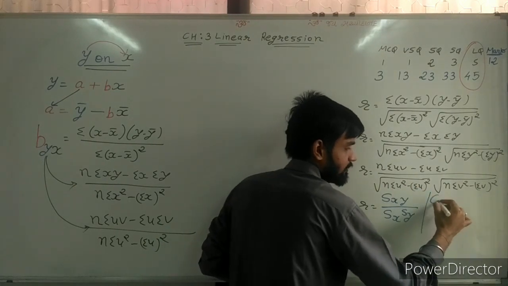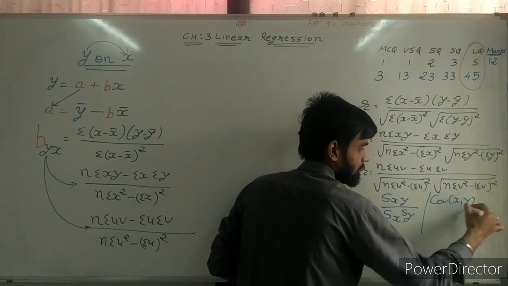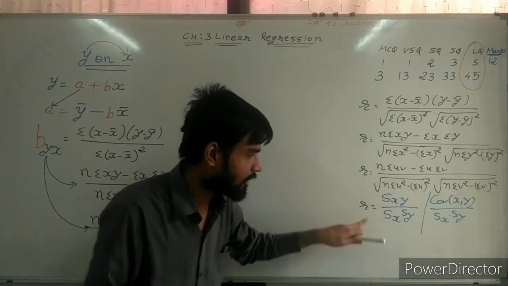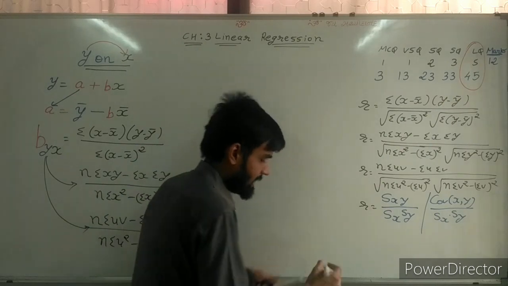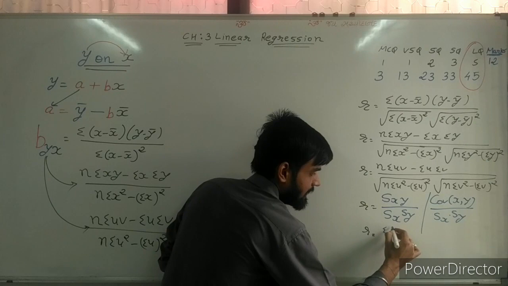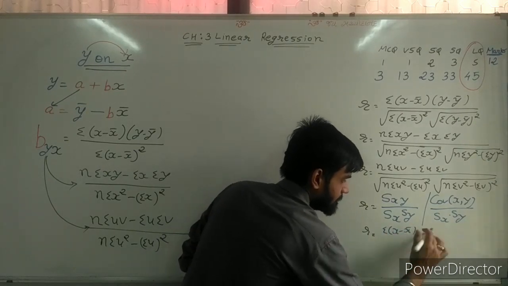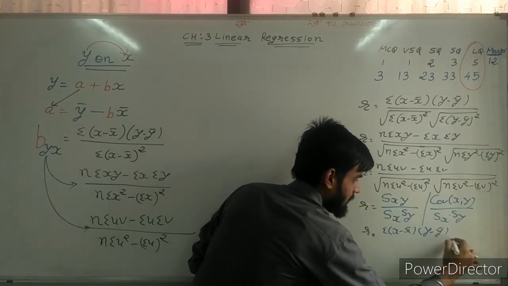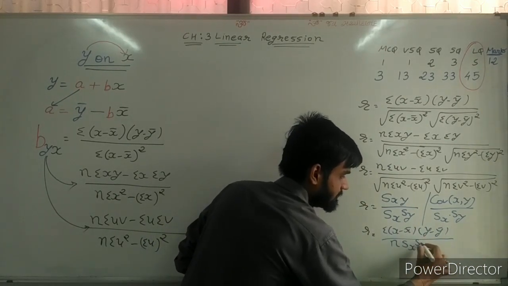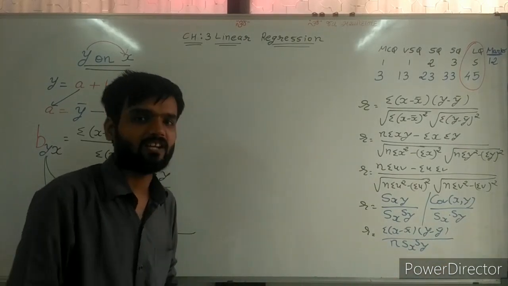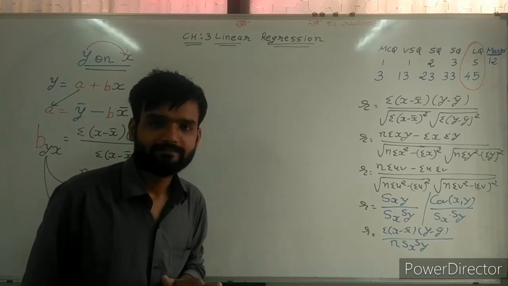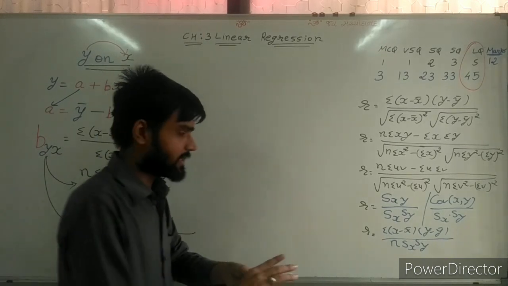Sir, or we can write covariance of xy upon Sx into Sy. That was the value of r. Same, sir, next value of r we can find: sigma x minus x bar, y minus y bar, divided by n. Sx and Sy remain the same. This is the second formula of r. Third formula in short questions.